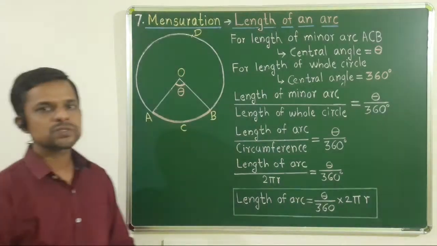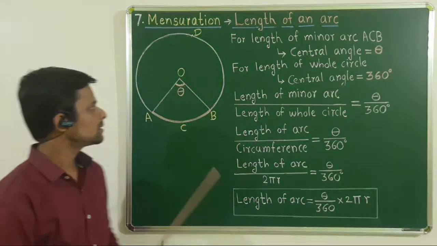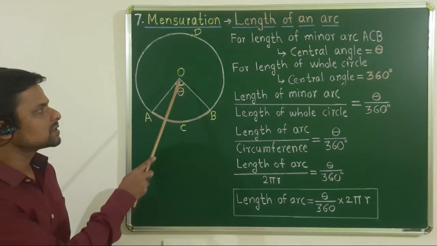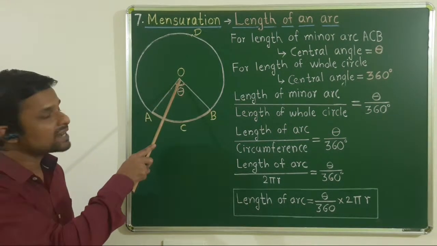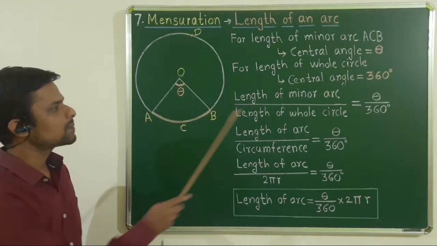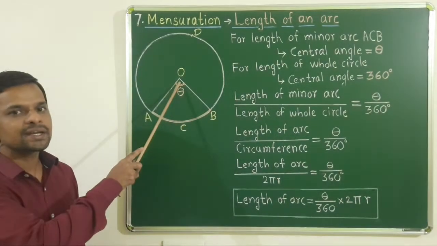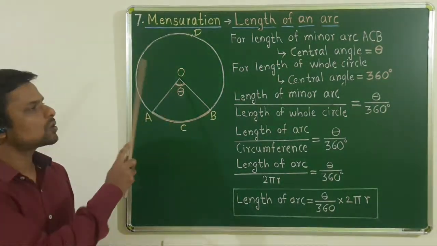Now there are two types of arcs, minor arc and major arc. If the central angle or measure of that arc is less than 180 degree, then it is called a minor arc.